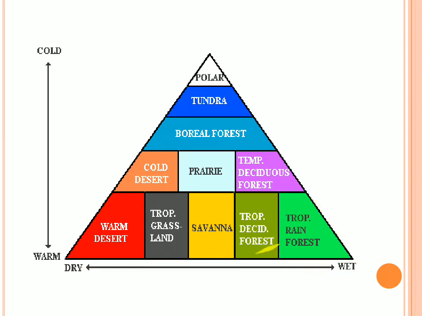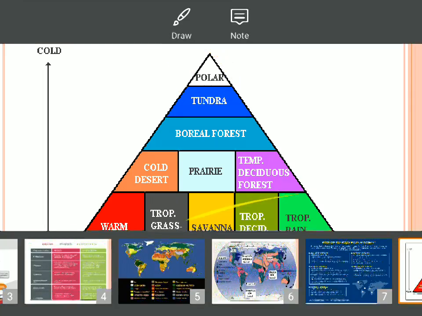When you go to the interior of the continent, you find the savannas, then the tropical grasslands, with the warm deserts on the western portion. At the higher latitudes of 20 to 30 degrees, you can find some temperate deciduous forest. In between, you have some prairies, which are grasslands, and on the left side, a cold desert. In the higher mountain regions, you'll find the boreal forest, tundra, and finally the polar ice caps.